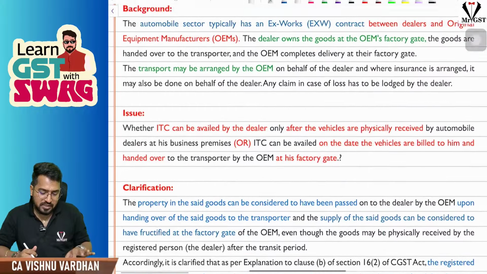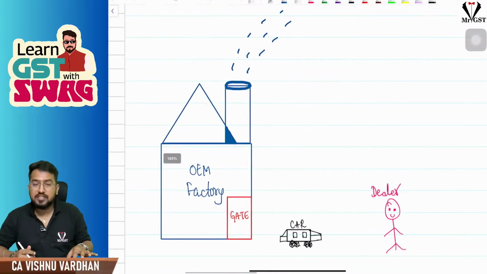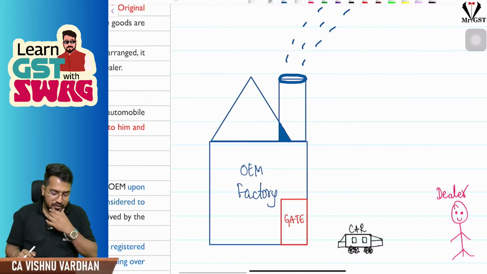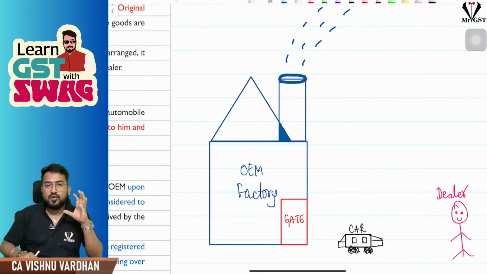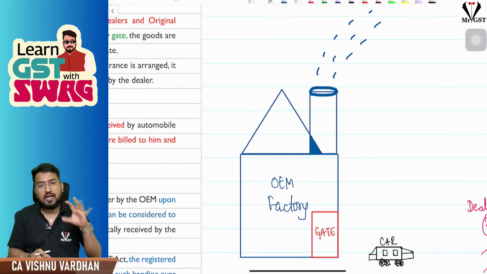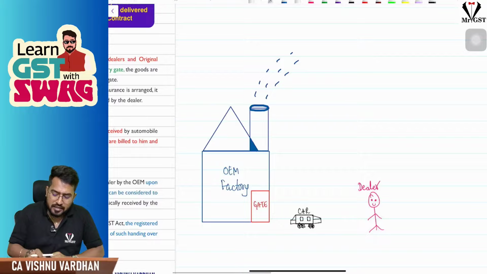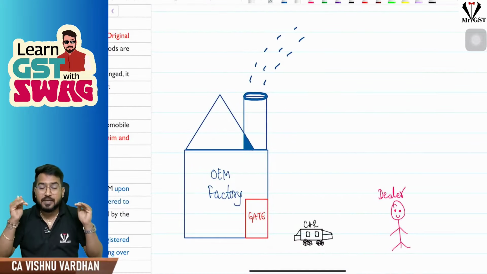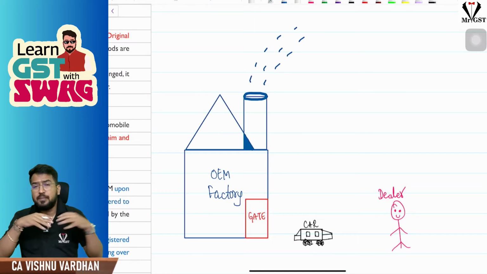What is this concept? Now see, I'll explain this with my artistic skills here. Okay, the original equipment manufacturer, this is mainly with respect to cars. There was a doubt. See, for example, there is a factory which is manufacturing cars, and there are dealers who are selling the cars or any goods you take. I repeat, this clarification is equally applicable for all the goods. Okay, what is this concept now?